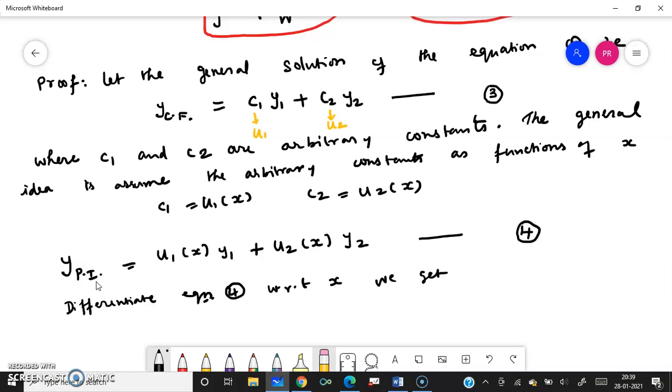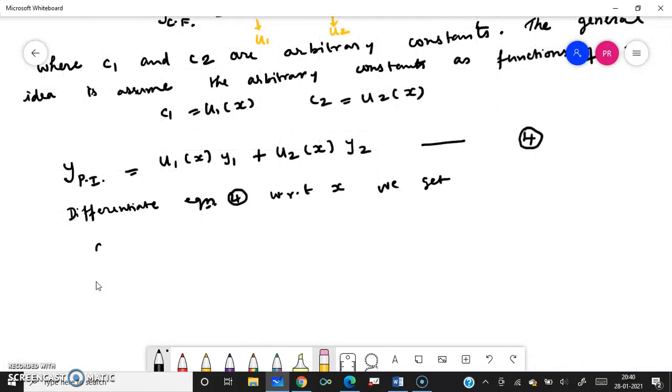Okay, we get what we get. I am not going to write the particular integral. So I am going to write dy by dx only, right? Because it is one solution, no? So no need to carry on yp again and again. Okay, it is a solution. So u1, I am not going to write u1 of x. I am going to write u1 only, right?